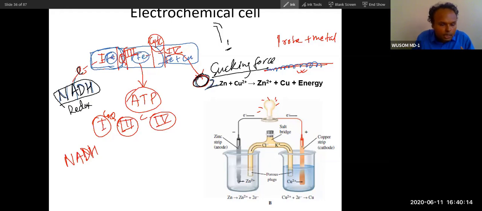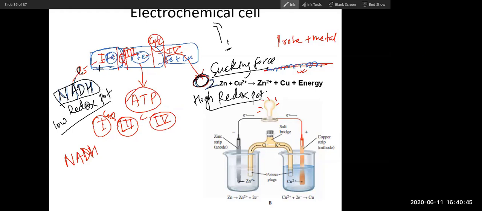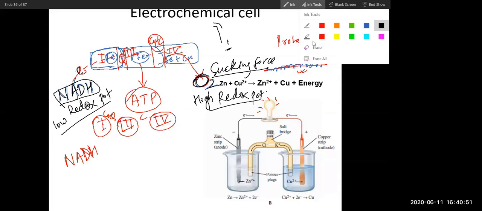Low capacity to high capacity. Redox potential means capacity to hold electrons, so we use this fancy term. Oxygen has very high power to hold electrons in comparison to NADH. That is why electrons move like this. Okay, did you understand this? Yes, sir. Why do electrons move through this electron transport chain? Now you understood.